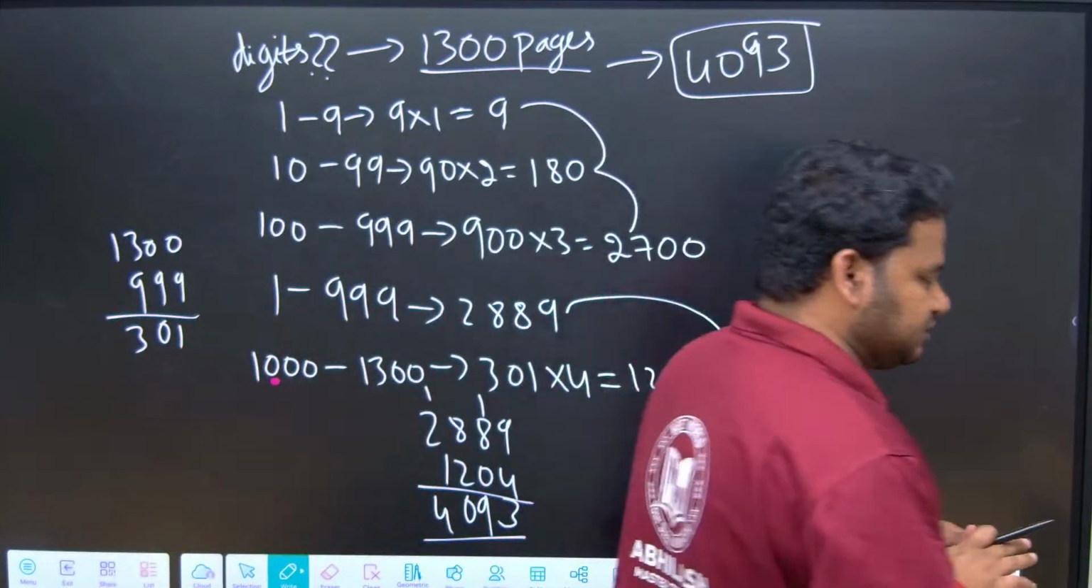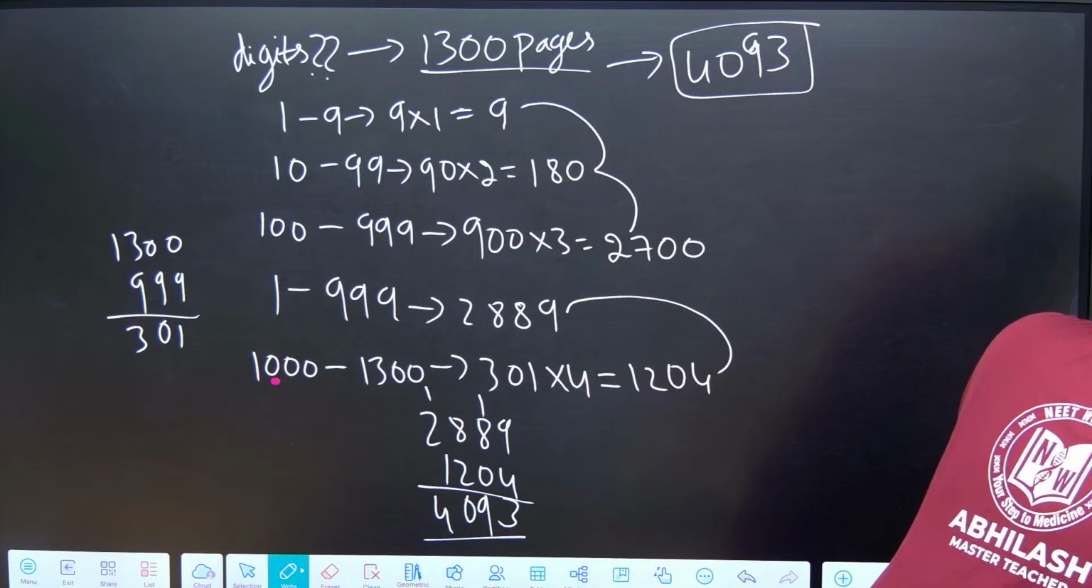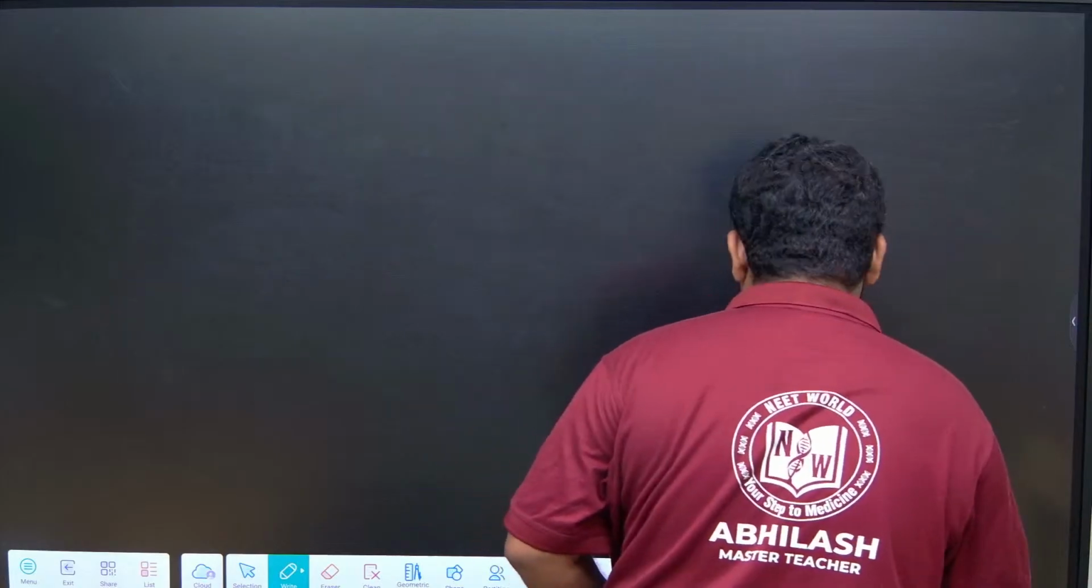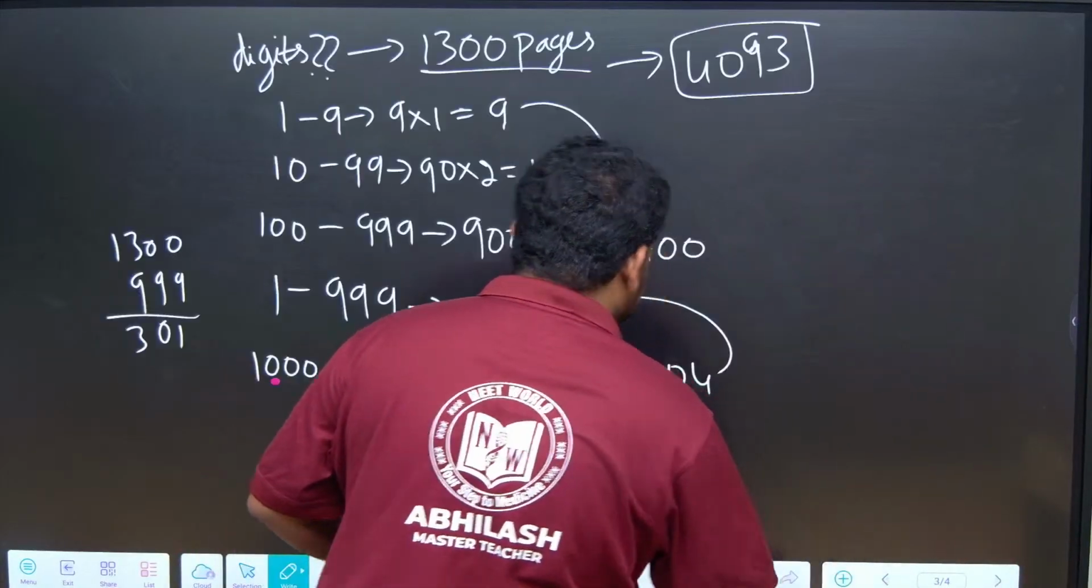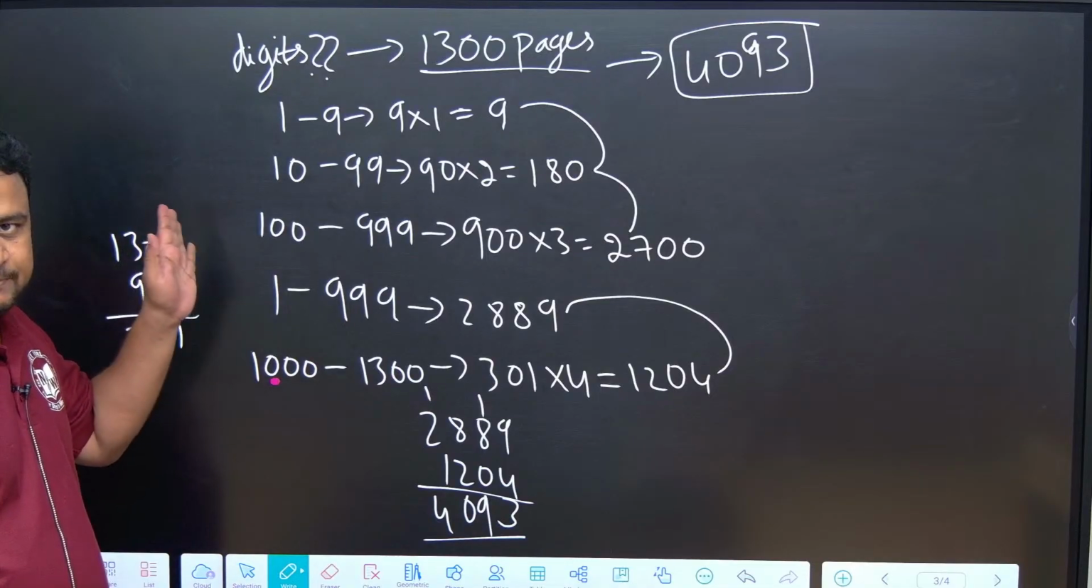This is one type of question they will ask. Another type of question is that they will only give the number of digits and ask how many pages the book has. I hope the solution is clear to you. If you want, you can take a screenshot or write it down; you can pause and write it down later.